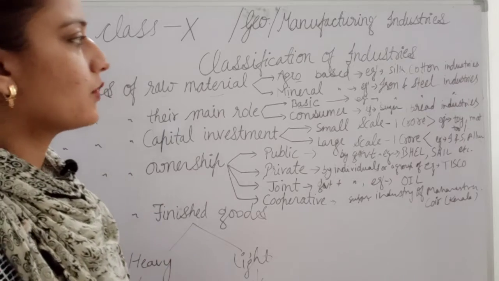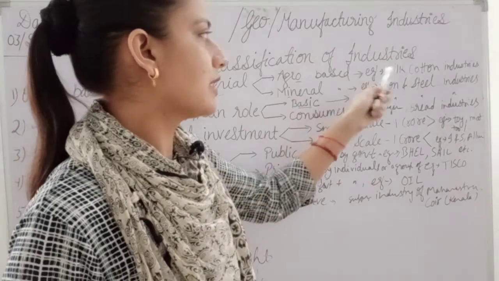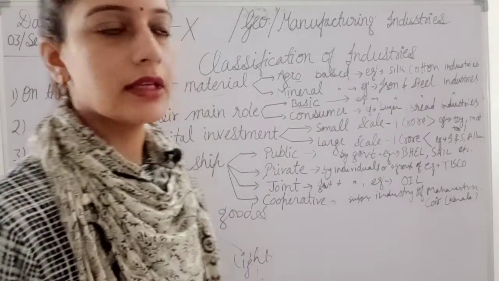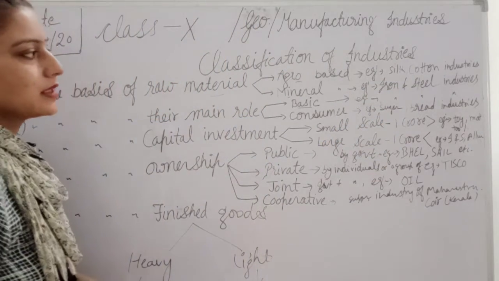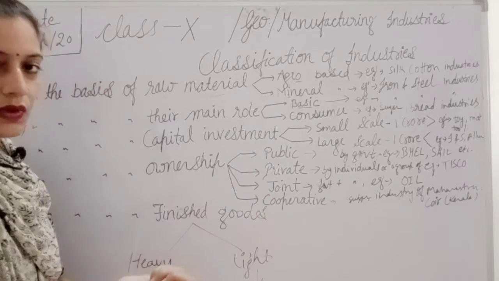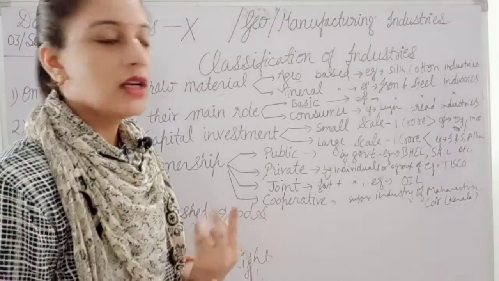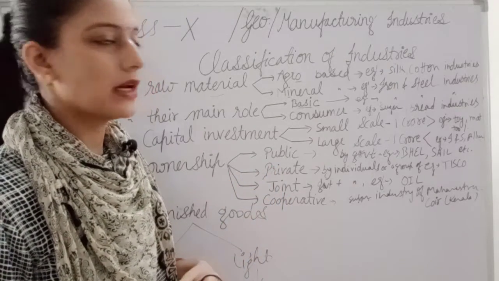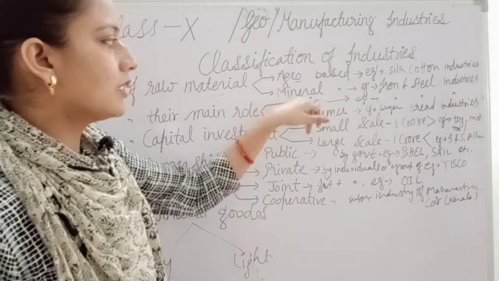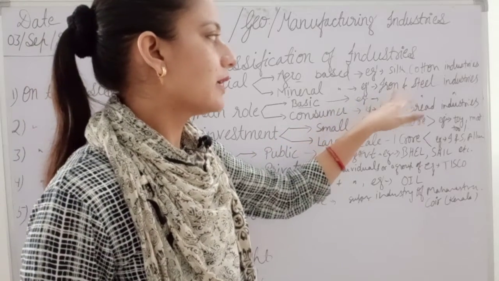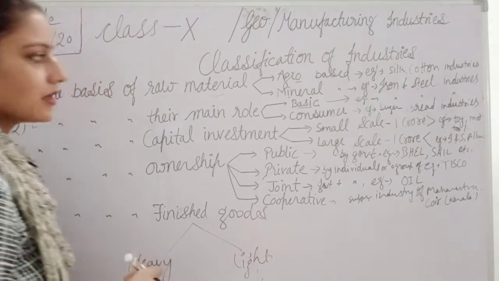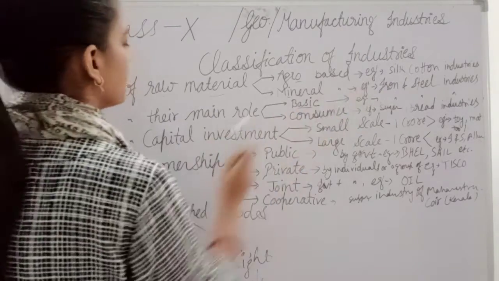In the agro-based we will see examples like the silk industry and cotton industries, that will come under this. Next is mineral-based industry. Mineral-based industries are the industries that are dependent on the minerals. In this we can take examples like the iron and steel industry, aluminum smelting industry and all, that will come under this.